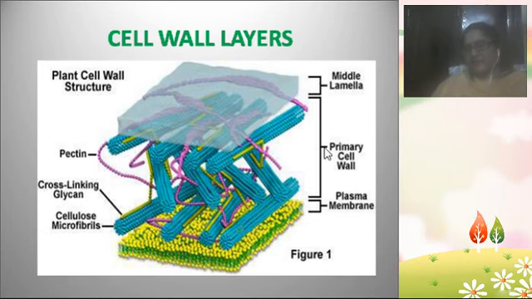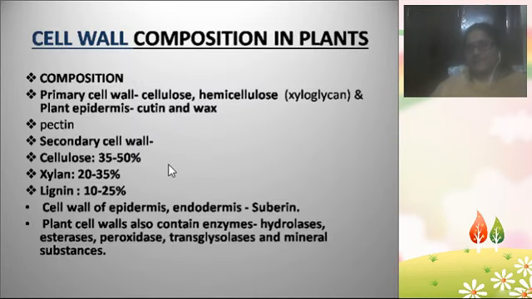And this one is the primary cell wall. This is a very lengthy primary cell wall, and below the primary cell wall the secondary cell wall is present, and below the secondary cell wall the plasma membrane is present. In this way the plant cell wall layers are arranged. The middle lamella, which is external, is made up of calcium and magnesium pectates. So the two cells are separated by the middle lamella, which is made up of calcium and magnesium pectates.